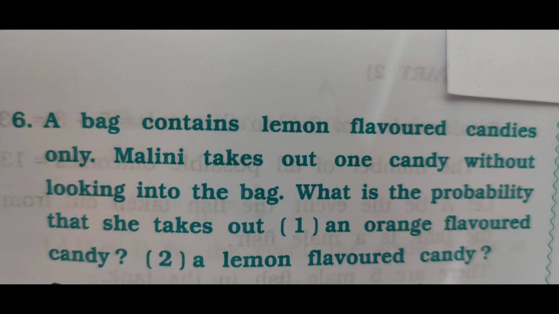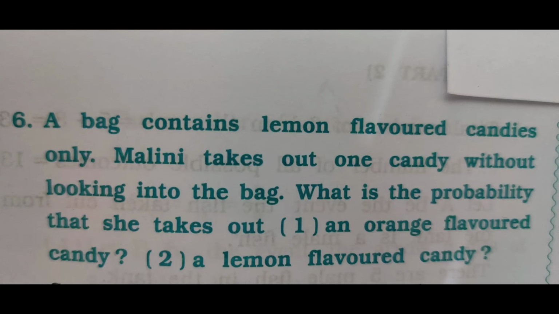Question number 6. A bag contains lemon flavored candies only. Malini takes out one candy without looking into the bag. What is the probability that she takes out, number 1, an orange flavored candy, and second, a lemon flavored candy?